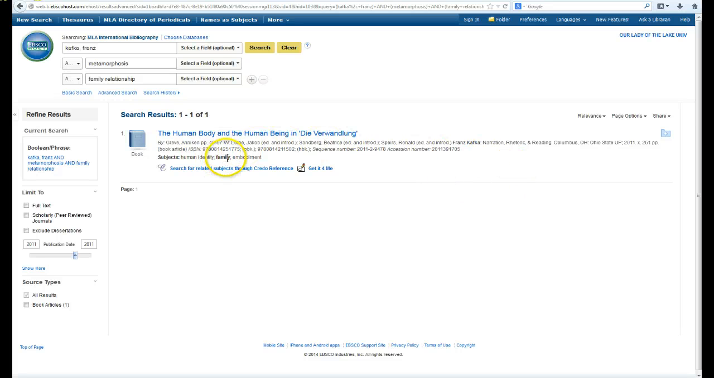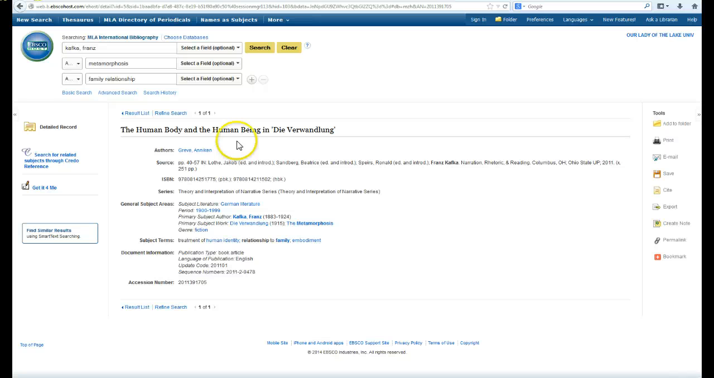Human identity, family. Okay, brought back. Now, let's just say that you had heard about this article, or someone had recommended this article to you, or you're interested in tracking it down. You can see that we don't have access to the full text with this one. All we have is a portion of a citation. Let me see what it is.